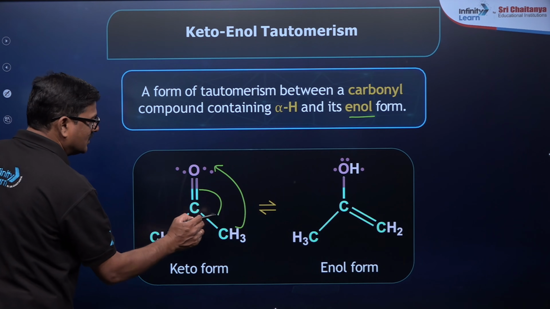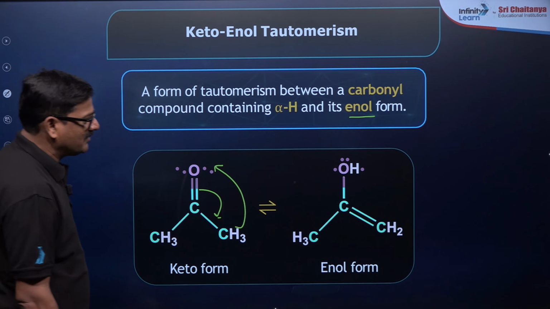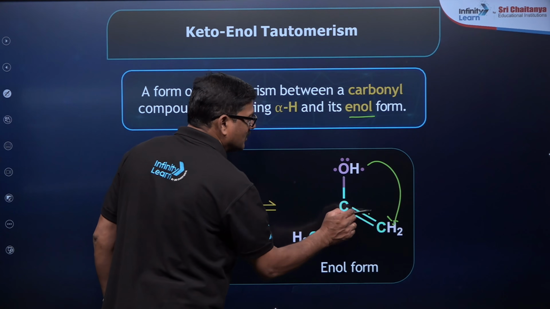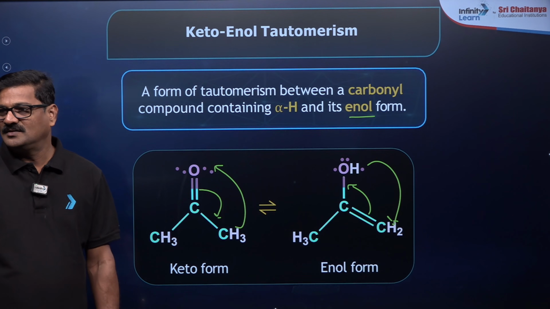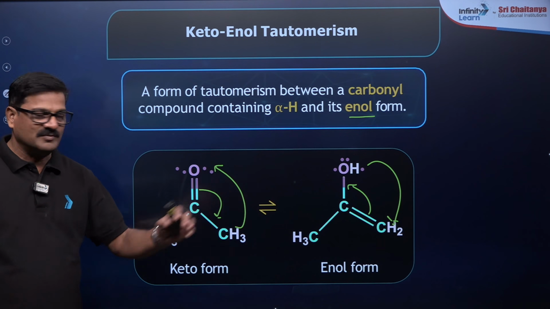Now this is keto-enol tautomerism. What will happen again? This hydrogen will come back. So there is a dynamic equilibrium.